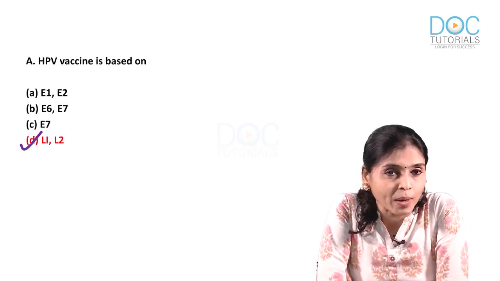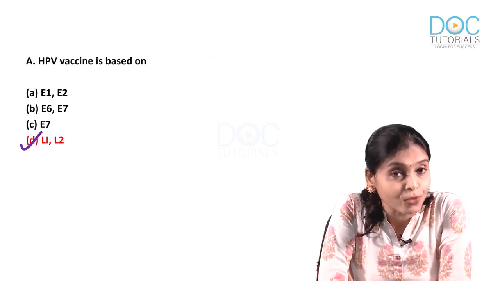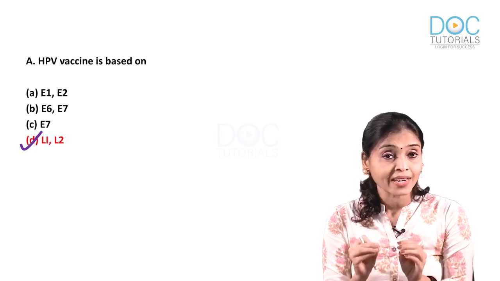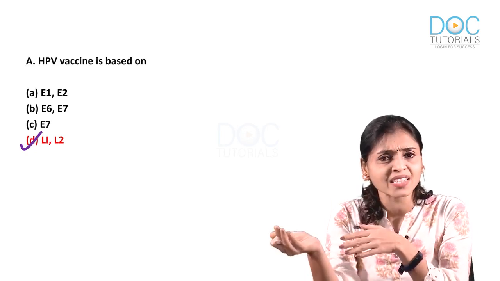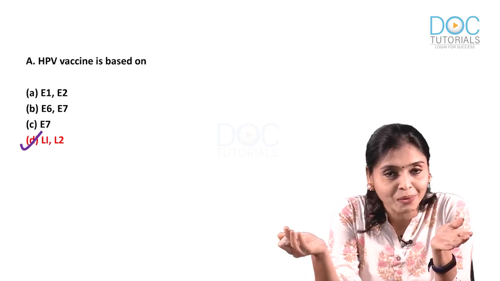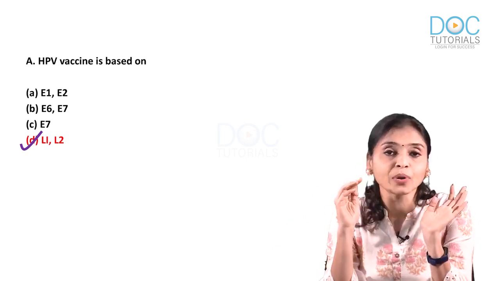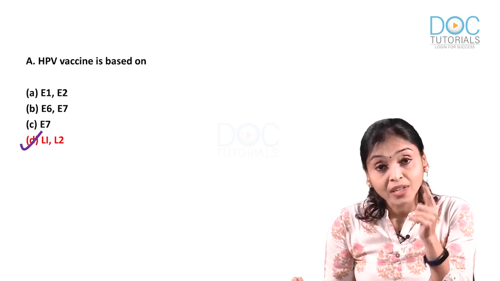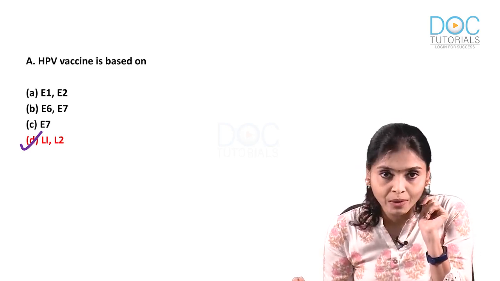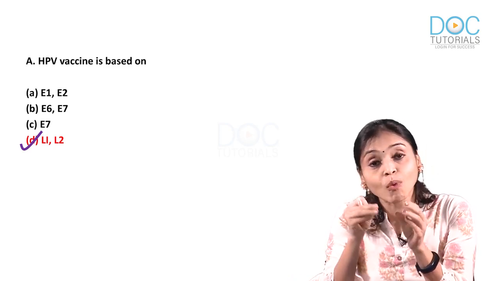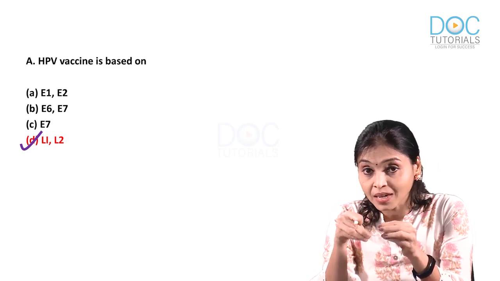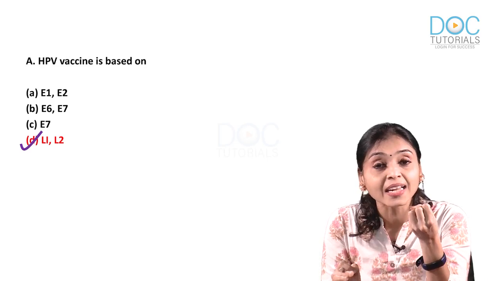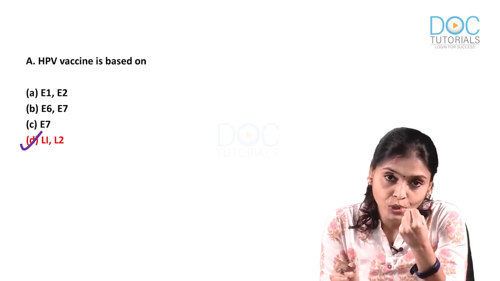Now, I want to tell you one more thing which may confuse you a little more. Here the answer is L1 and L2. Why I said prophylactic vaccine is, you might be thinking all vaccines are prophylactic. All vaccines are not prophylactic. There are certain therapeutic vaccines as well, but they are under trial. Even for HPV there is a therapeutic vaccine, and it is said, again under trial condition, that once you take this vaccine it can reduce the size of the tumor.